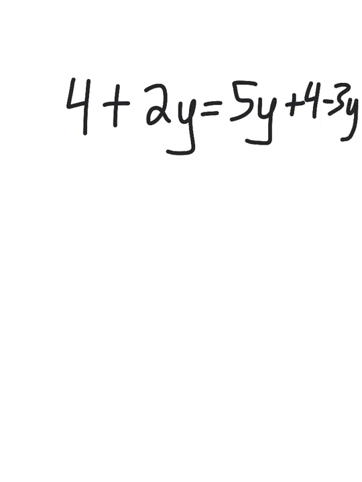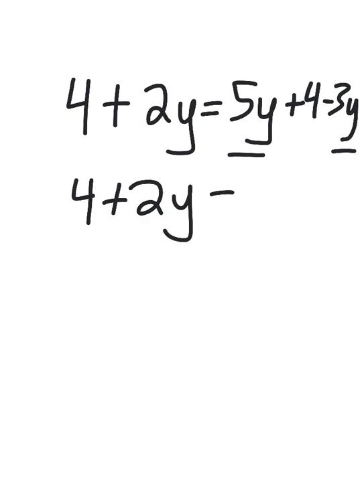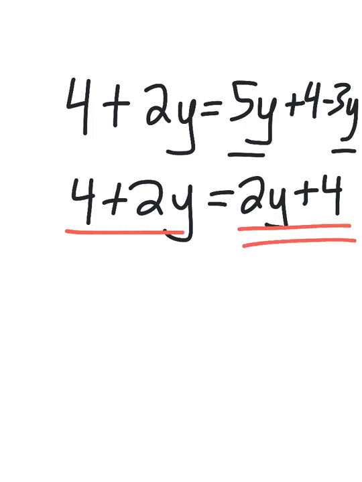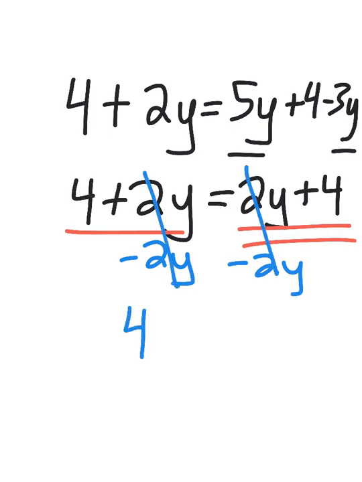Okay, last example. Once again, you have common variables on the same side, those I would combine. So I have 4 plus 2y equals 2y plus 4. Hopefully you see that you have the exact same expression on the left-hand side and the right-hand side. But if you continue to solve by subtracting 2y, we end up with 4 equals 4.